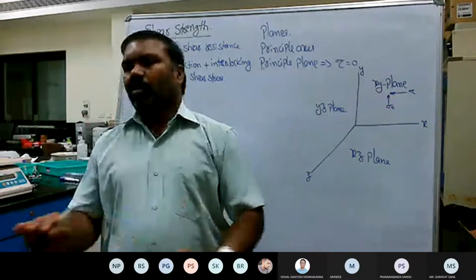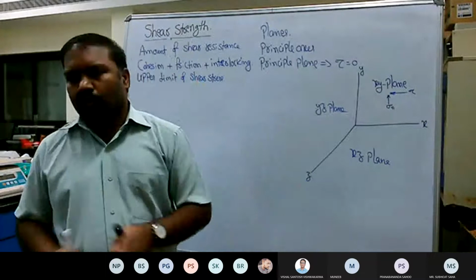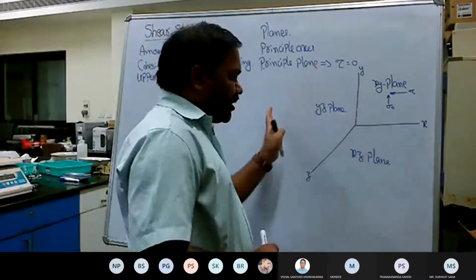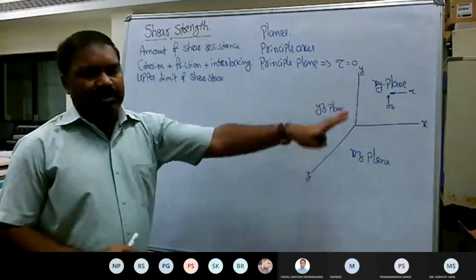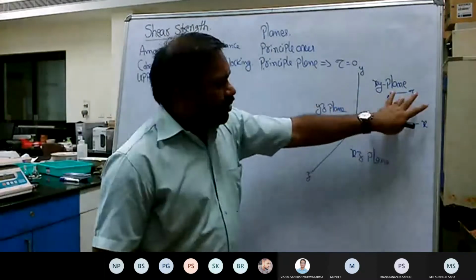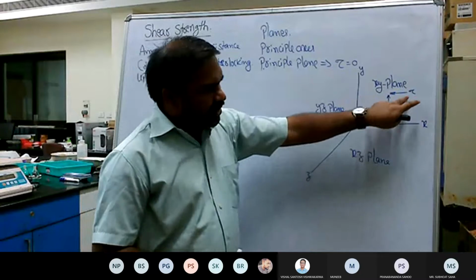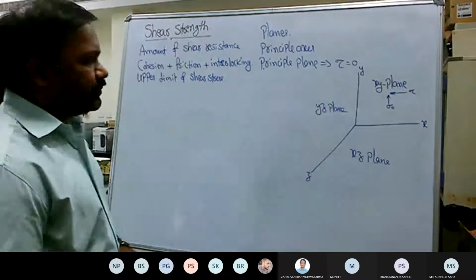The intensity of each normal stress and each shear stress could be different. That's why normally we say there are 3 stresses, sigma 1, sigma 2, sigma 3. That I will also explain. But if you understand what normal stress and shear stress are on a particular plane, that is good enough.